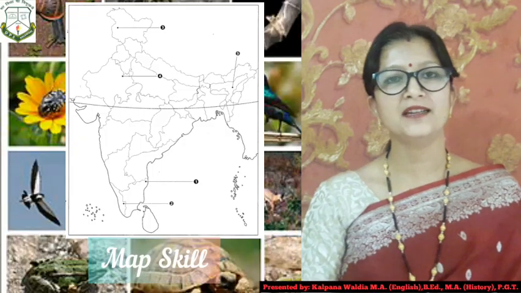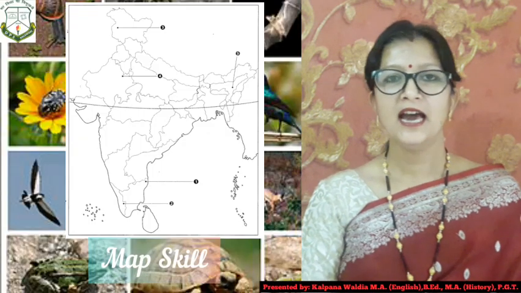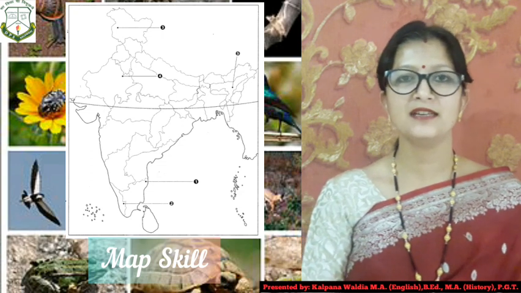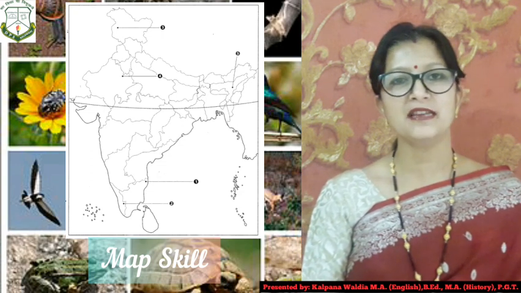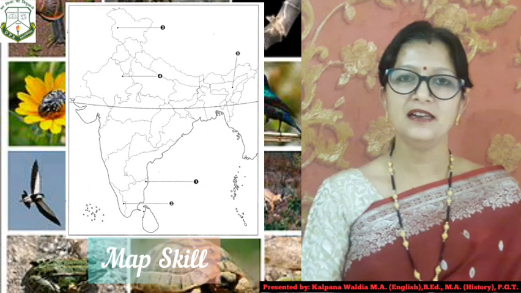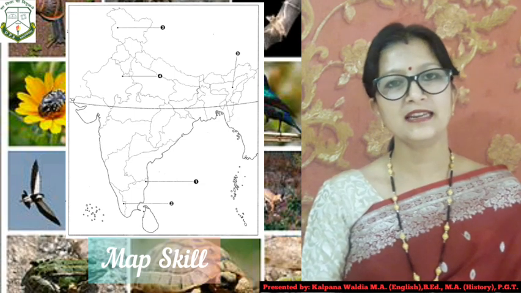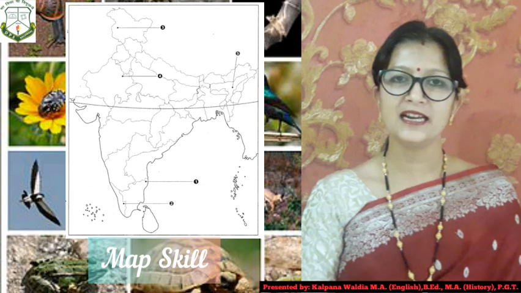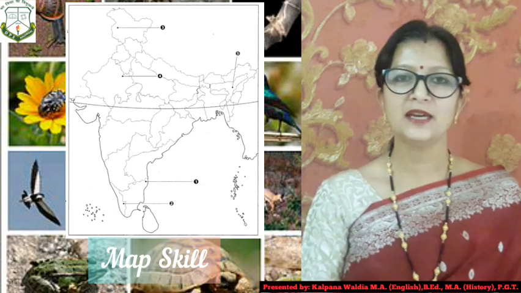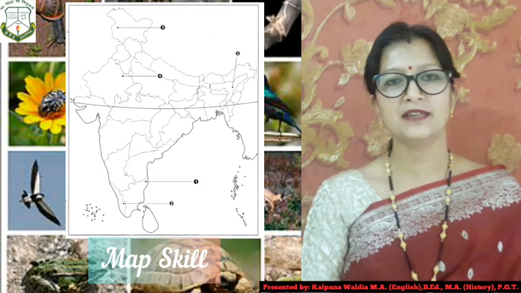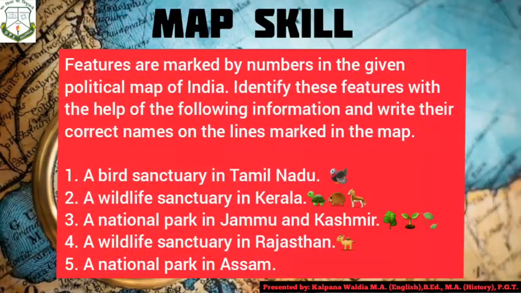After the discussion of the pattern of writing long question answers and important questions, now we are proceeding towards the map skill. Children, map skill is again very much scoring and easy to attempt. So let's understand how to do map work and what the important questions related to the chapter are. Questions in the map skill may be asked in this manner: features are marked by numbers on the given political map of India. Identify these features with the help of the following information